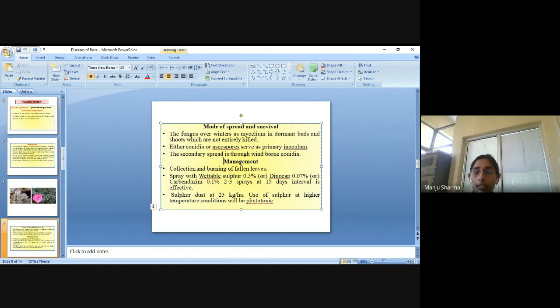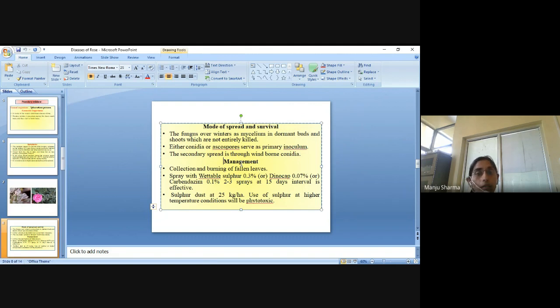The secondary spread is through wind-borne conidia. Firstly, the primary infection or primary inoculum occurs due to the conidia or ascospores, and the secondary spread is by wind-borne conidia.